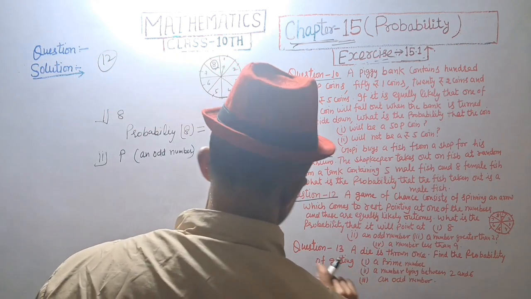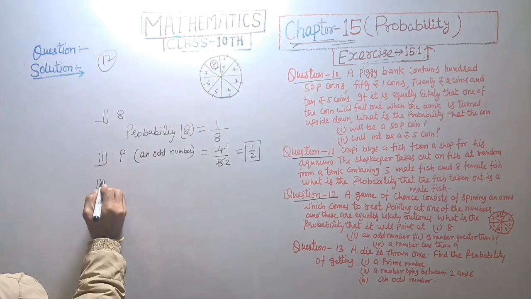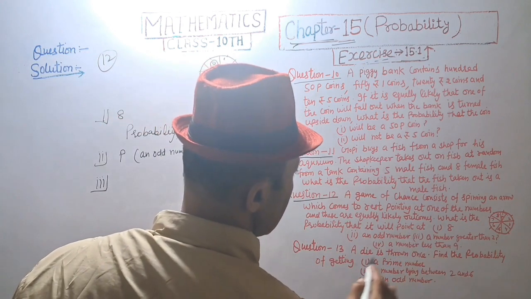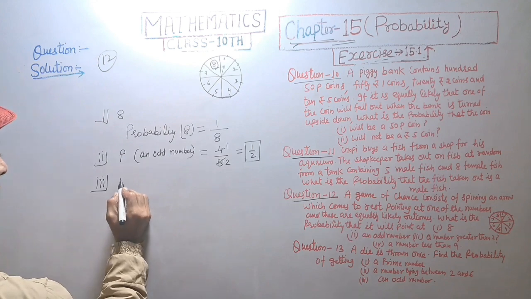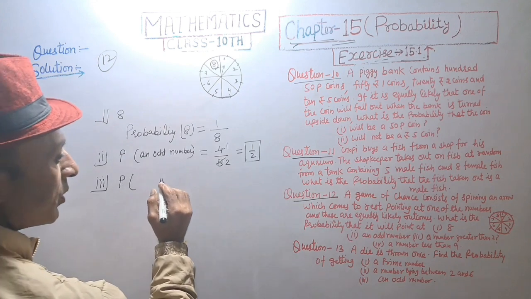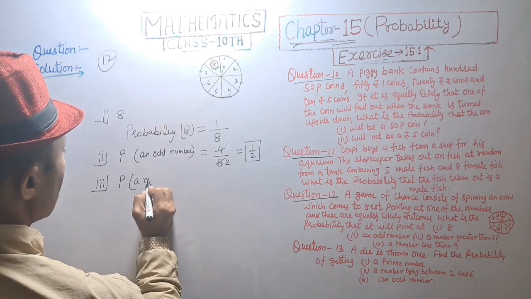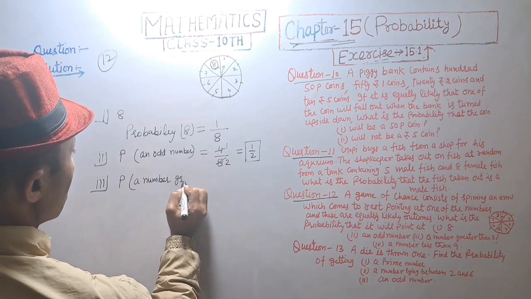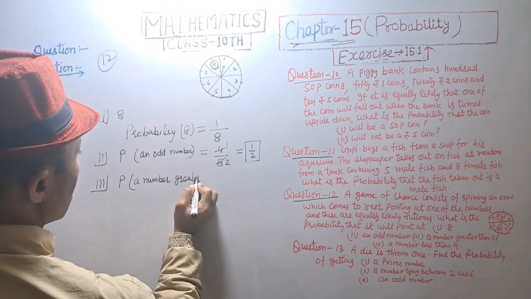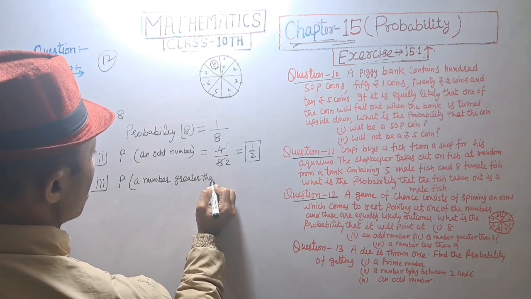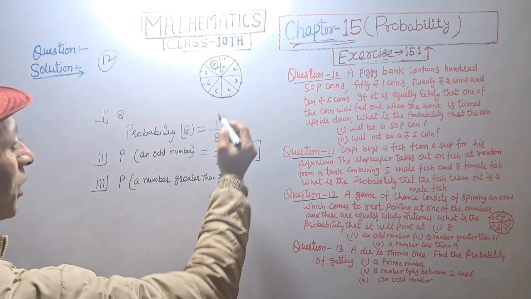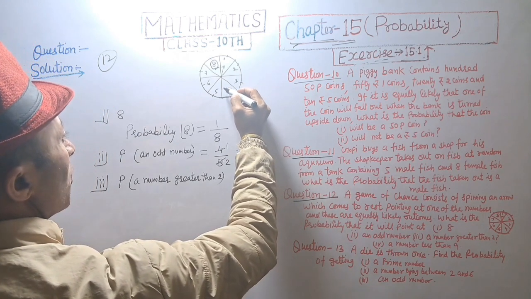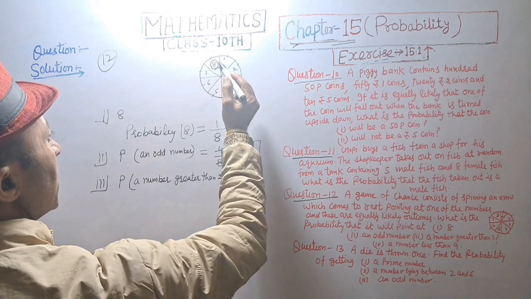And third number, a number greater than 2. Probability of a number greater than 2. Number greater than 2 is 3, 4, 5, 6, 7, 8.